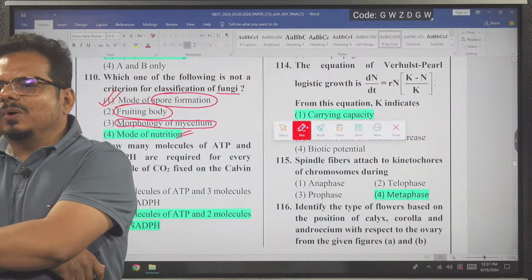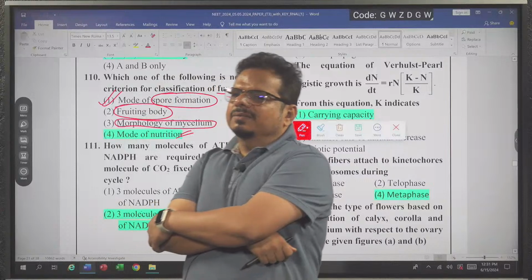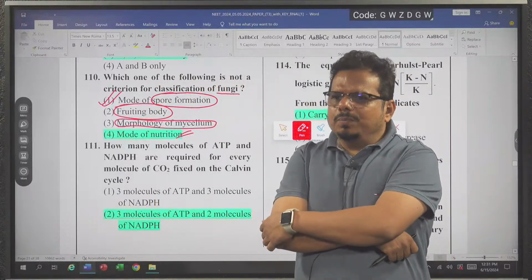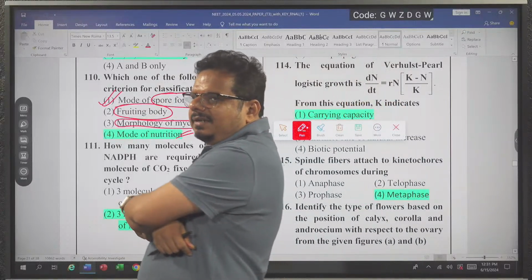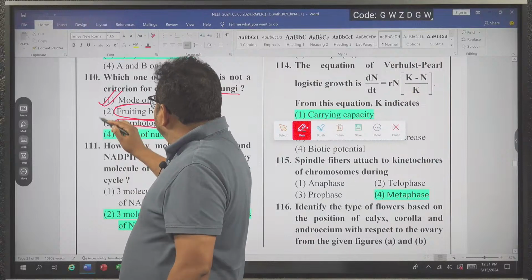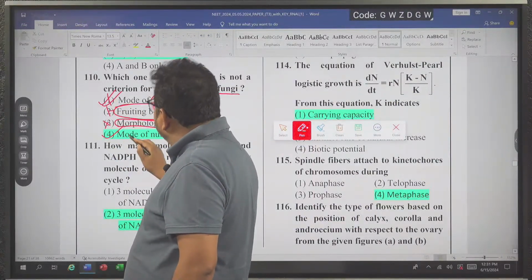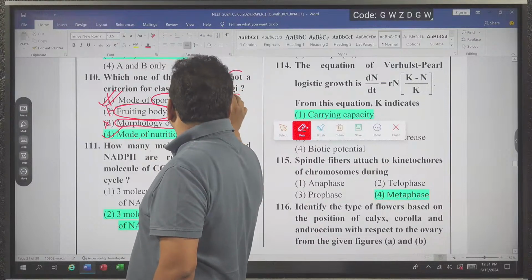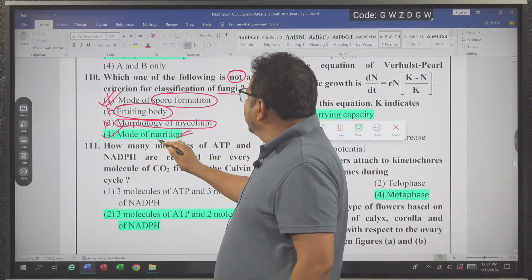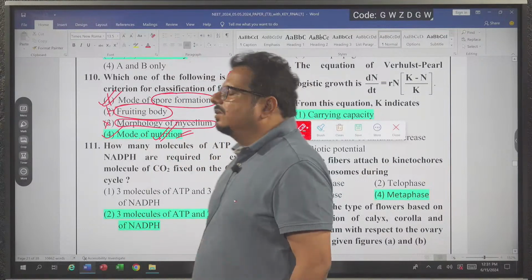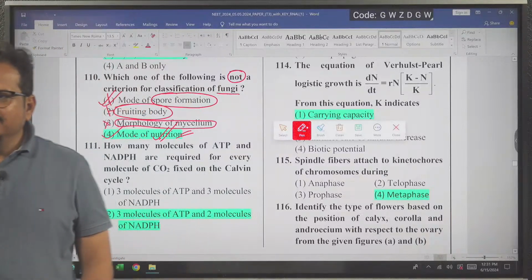They are saprotrophs. So we are not classifying the fungi into different groups based on the mode of nutrition, and that is the reason it becomes the answer. They are asking which one is not used. So what we are not using is mode of nutrition. Done. Simple question.